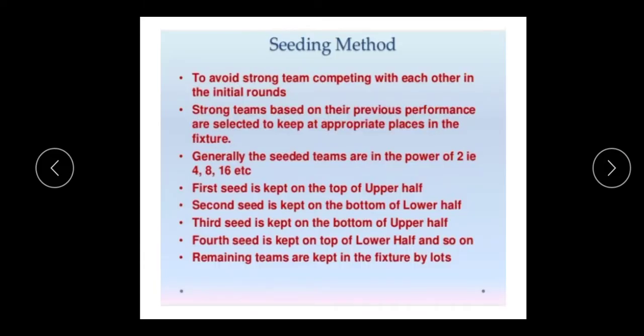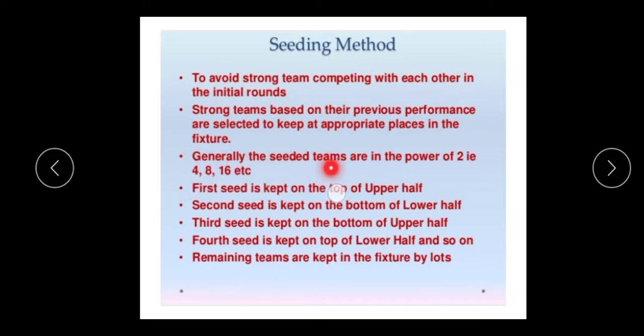The seeding method avoids strong teams competing with each other in initial rounds. Strong teams, based on their previous performance, are selected to keep an appropriate place in the fixture.